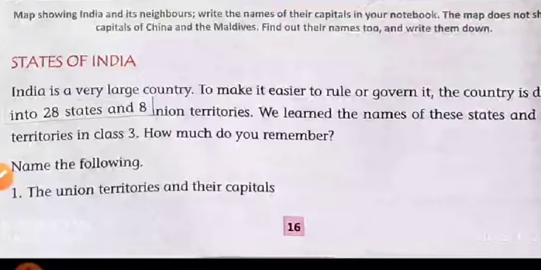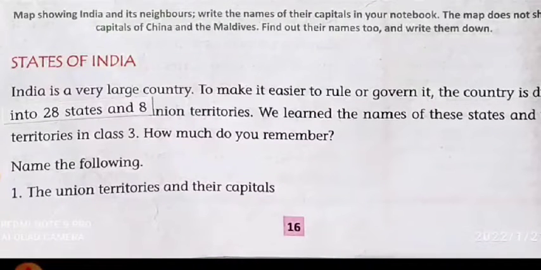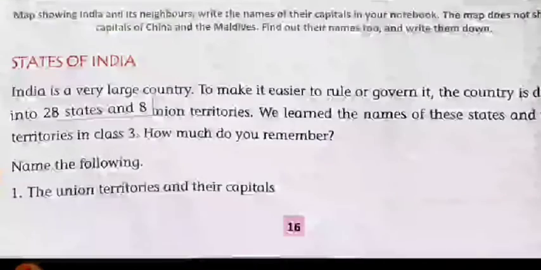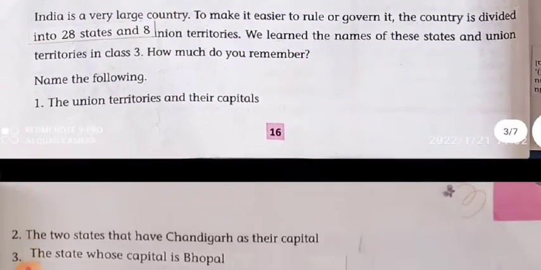Andaman and Nicobar, its capital is Port Blair. Chandigarh is the capital of Chandigarh. New Delhi is the capital of New Delhi. Puducherry's capital is Puducherry. Daman, Dadra and Nagar Haveli's capital is Silvassa. So these are the union territories of India.